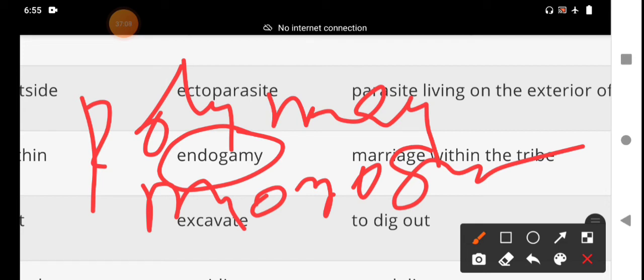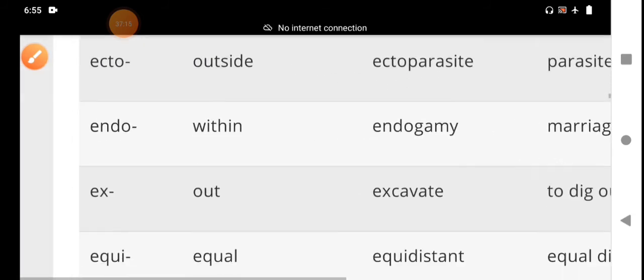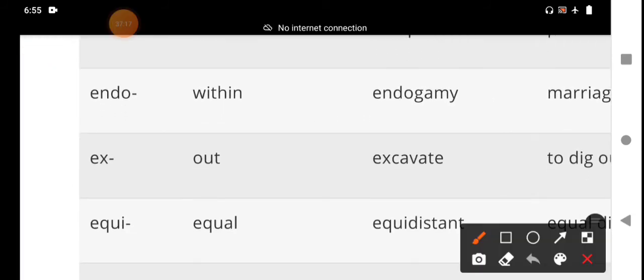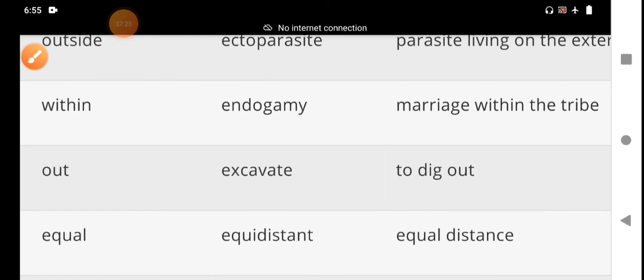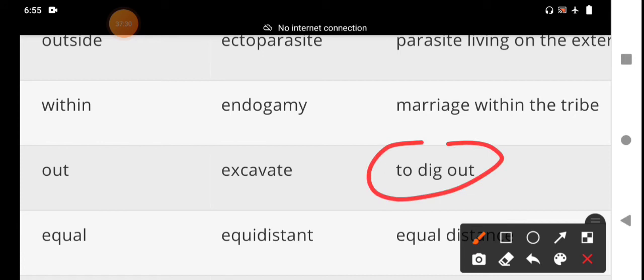Endogamy. Endo means within, internal, inside. And ex has two meanings. Out. Excavate, to dig out.